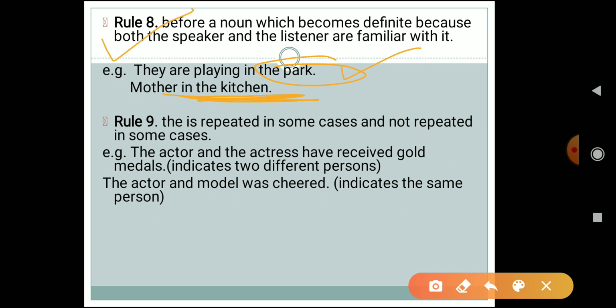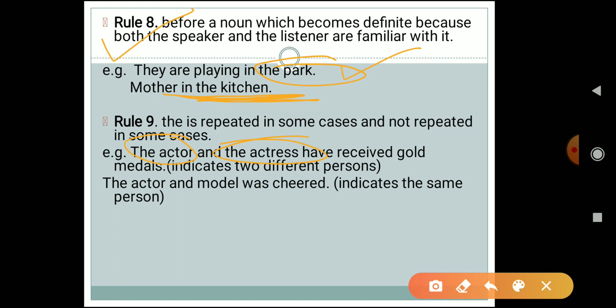Okay, now let's see rule 9. Rule 9 says that the is repeated in some cases and not repeated in some cases. For example, the actor and the actress have received gold medals. Here we are talking about two different persons. The first one is the actor, another one is the actress. So when we are indicating two different persons, we have to repeat the article the.